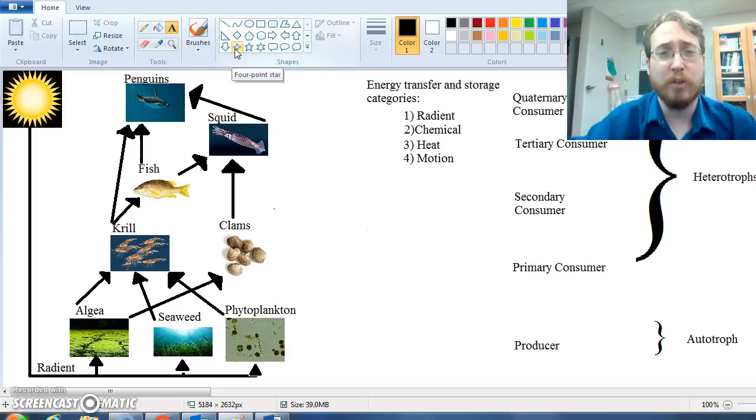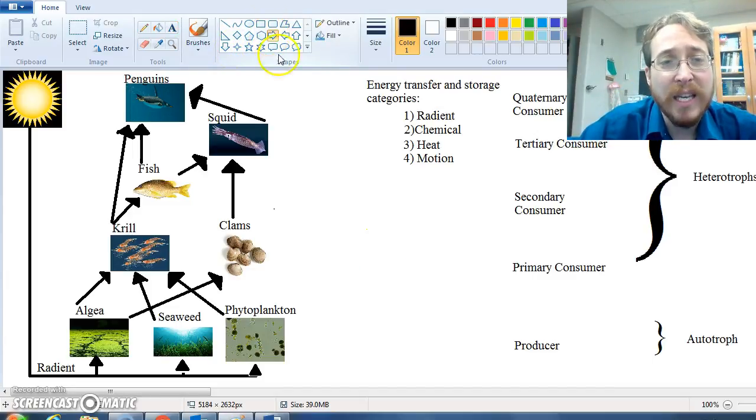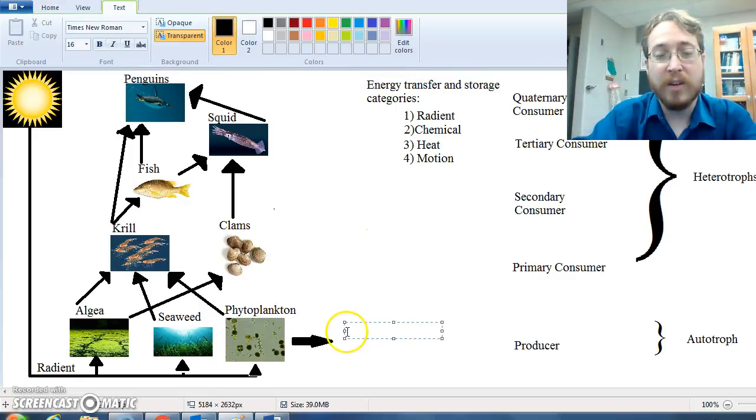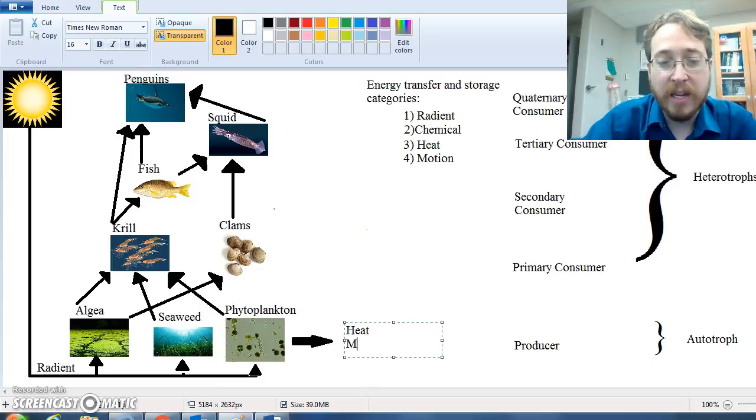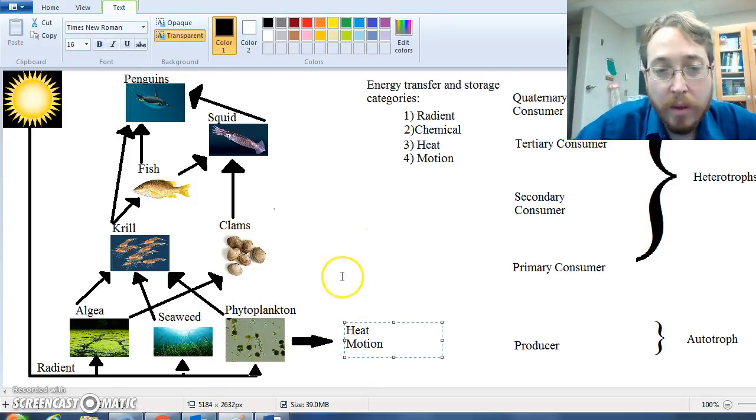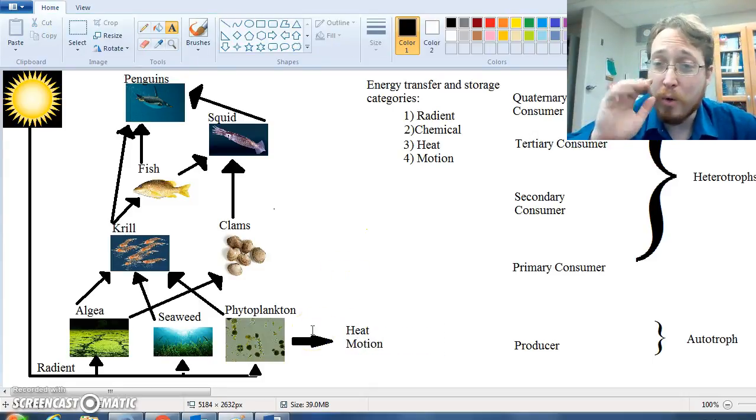So what happens to that energy that they have? It actually leaves their body. And when energy leaves the body, it goes into the environment. It can go into the environment a couple different ways. The ways we are going to care about is that it's going to leave their body as heat, and it's going to leave their body as motion. So when the cells move, they're bumping into things like little molecules and air molecules in the environment.